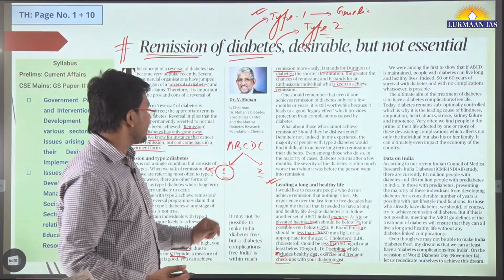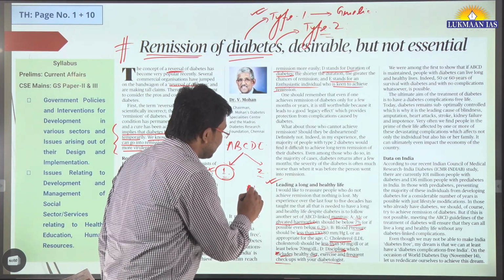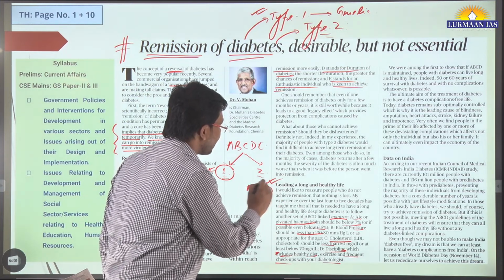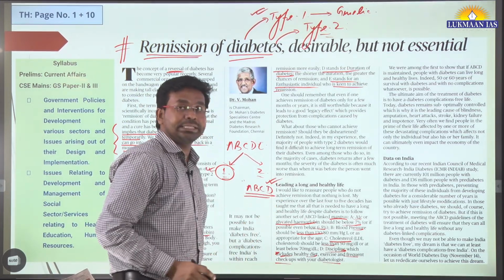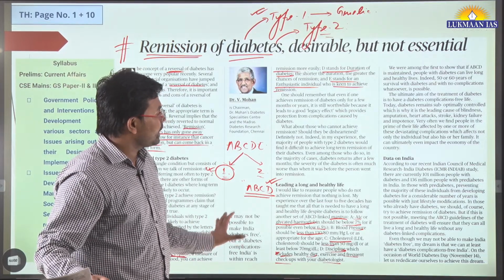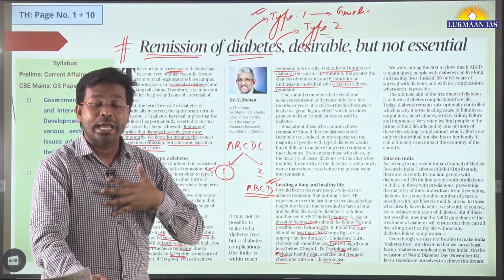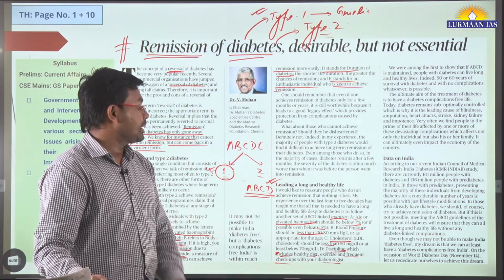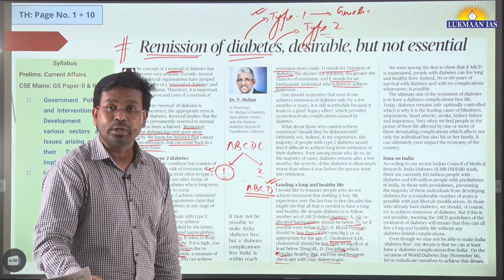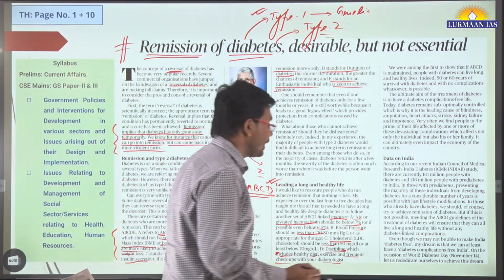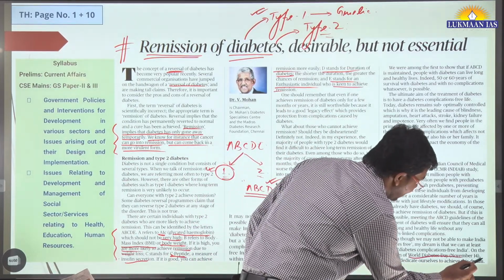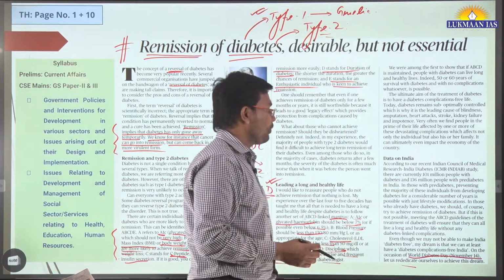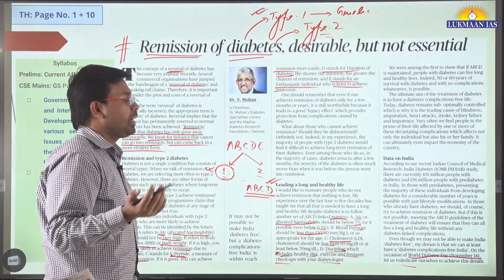So author says that we can follow this ABCD mantra for ourselves so that we can achieve remission from diabetes, right? Why is the author talking about diabetes today? It is because today, which is November 14th, is World Diabetes Day. Today is World Diabetes Day. November 14th is celebrated as World Diabetes Day.